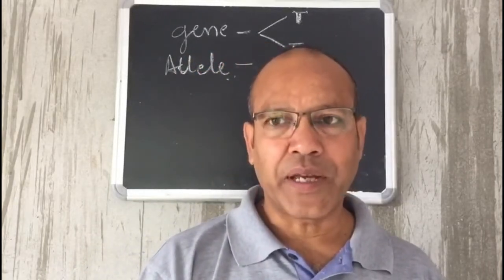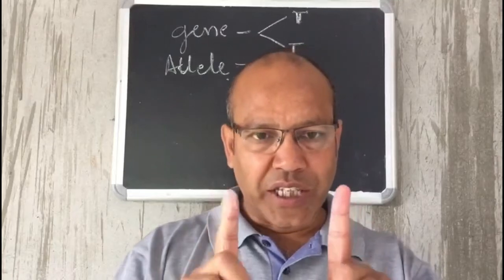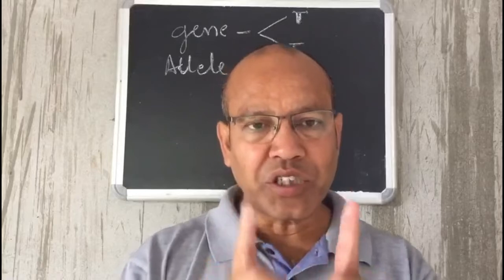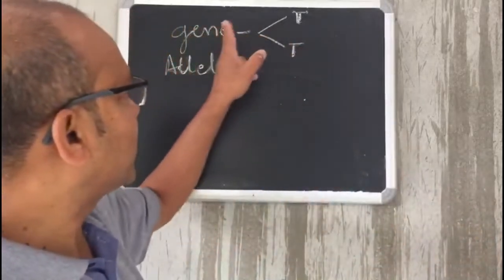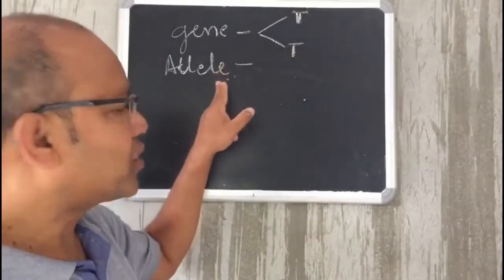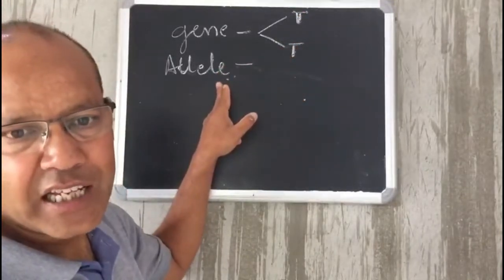Since the chromosomes are pairs, at the same gene locus, at the same point on the two chromosomes, there are two alternative forms of a particular gene present. Like this, two alternative forms. These alternative forms are known as alleles.